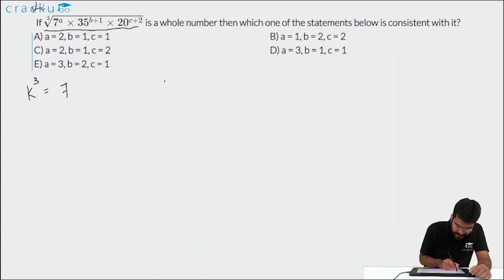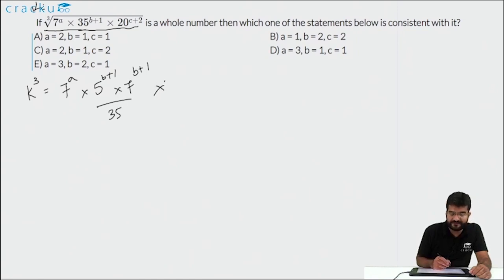So this will be 7 to the power a into 35, which can be written as 5 into 7, so this will be 5 to the power b plus 1 into 7 to the power b plus 1. 20 can be written as 4 into 5, so this will be 4 to the power c plus 2 into 5 to the power c plus 2. 4 is again 2 square.